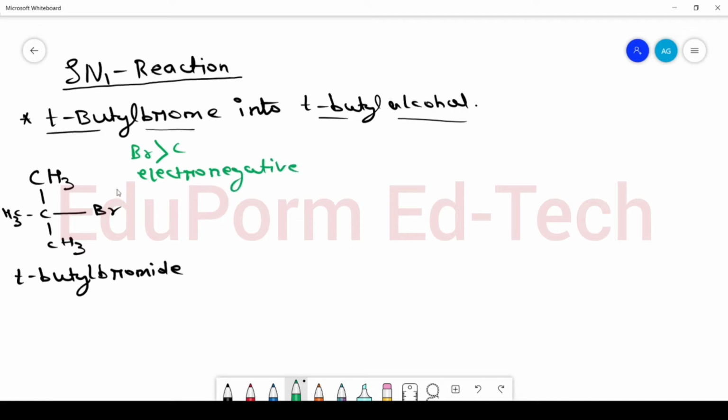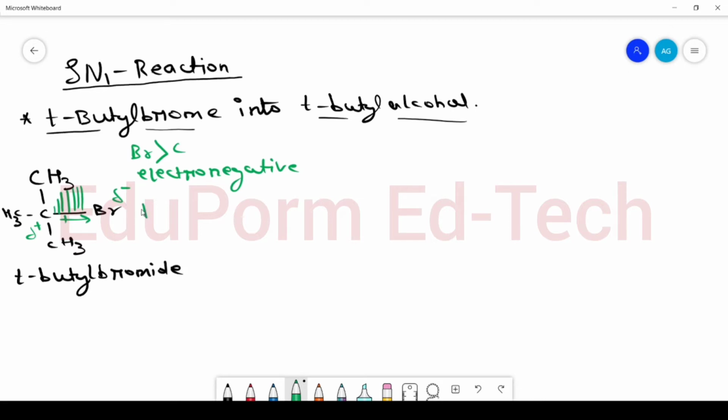So bromine will act as partly negative center, whereas carbon will act as partly positive center. The polarity of bond will be towards bromine. The dipole will be towards the bromine and the cloud of electrons will be pulled towards bromine.